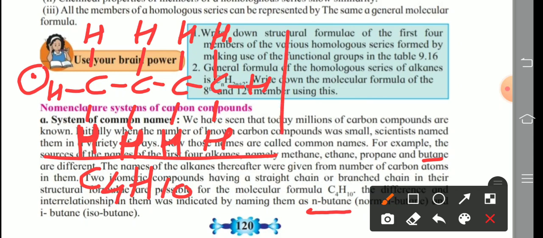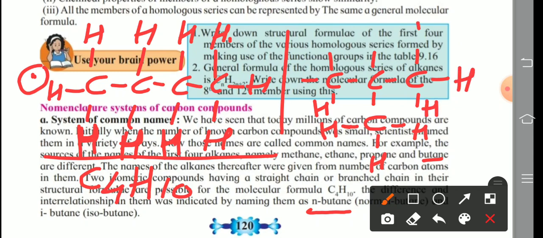And the second possibility is only 3 carbons in a line or straight chain, and 1 carbon atom is not in this straight line, it is a branch one. So the remaining valencies are satisfied by hydrogen. So the molecular formula is the same but the structural formula is different.